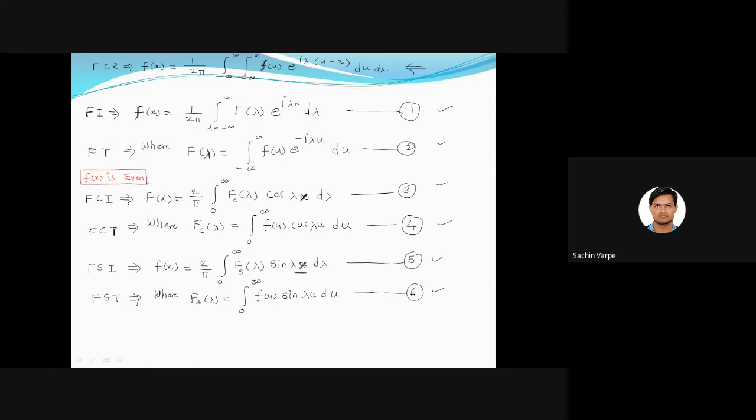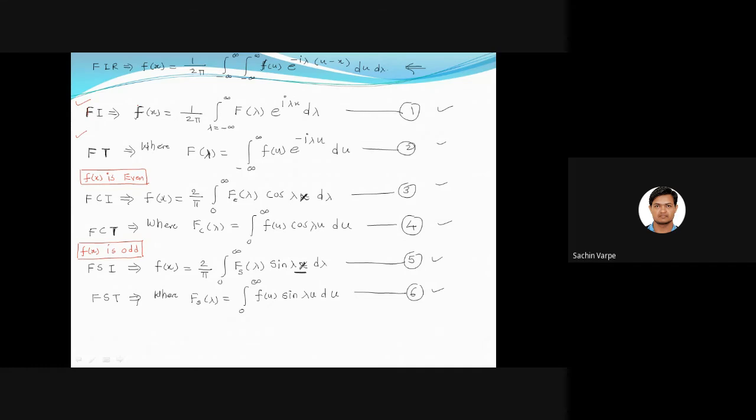And if the function is odd, then we use Fourier sine transform and the Fourier sine integral. And if the given function is neither even nor odd, then we use the normal integral and its transform. Actually, the normal integral and transform is applicable to all, but to reduce some calculations, we can check the nature, and accordingly we can use the sine and cosine transform and the formulas.